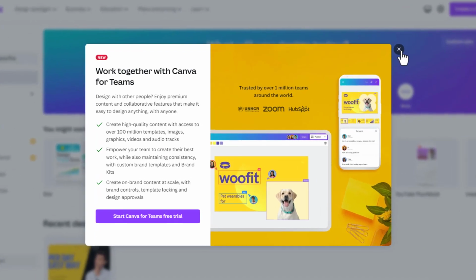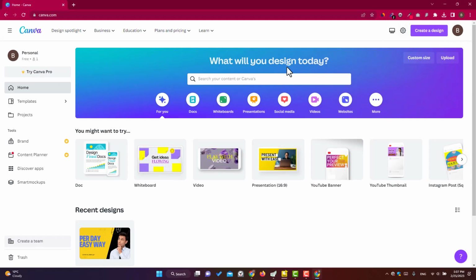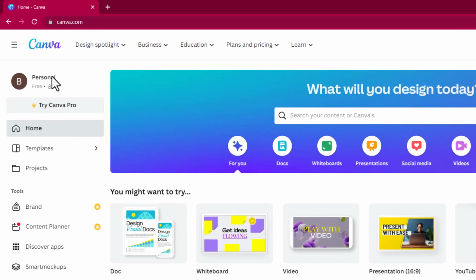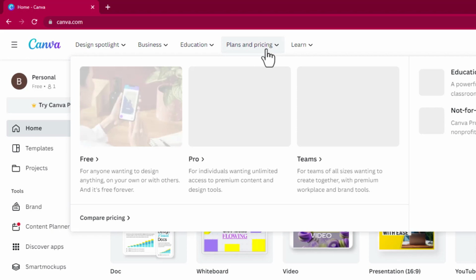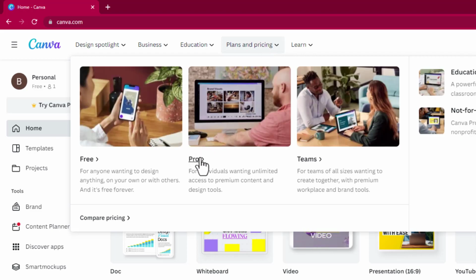So I have logged in to my account, and here it's a personal account. It is free. I haven't yet upgraded to Pro, and if you want to upgrade to Pro, you can do that anytime, and there is a pricing here. You can check it from here.